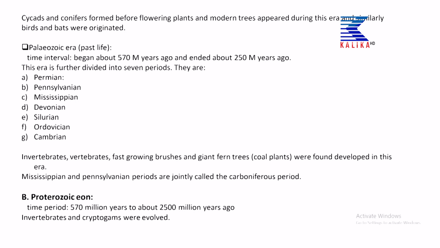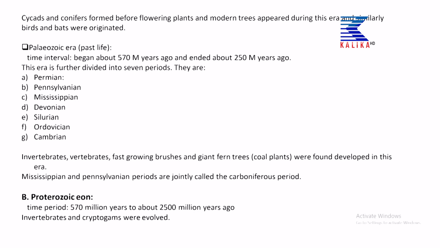Then another era was the Paleozoic era. It was the ancient life, the beginning life, and it started from 570 million years ago and ended about 250 million years ago. This era is further divided into 7 periods. They are Permian, Pennsylvanian, Mississippian, Devonian, Silurian, Ordovician and Cambrian.